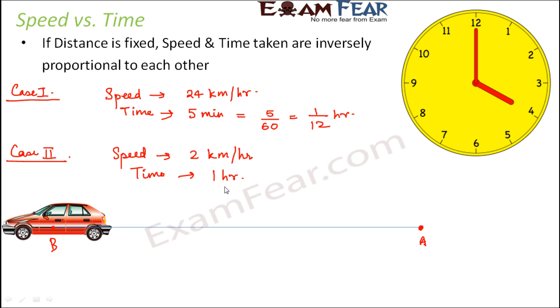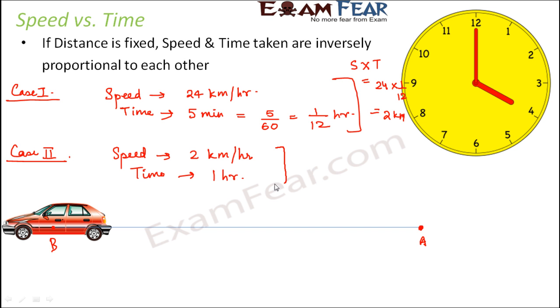So what's happening here? If distance is the same, if speed increases, time decreases. If speed decreases, time increases. So there is an inverse proportion relationship between speed and time, provided distance is fixed. Looking at case 1, speed into time is equal to 24 into 1 by 12, which is equal to 2 kilometers.